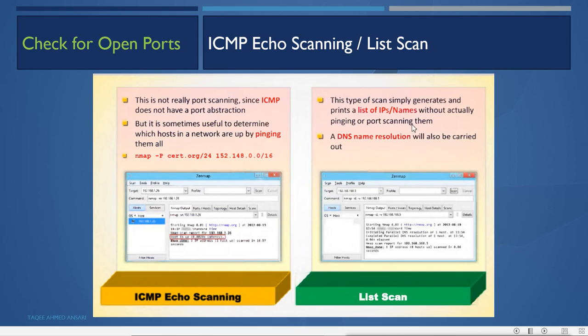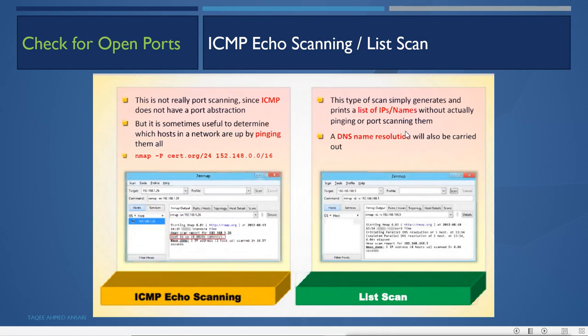One more thing we can do is a list scan. This type of scan simply generates and prints a list of IPs and names without actually pinging them or port scanning them, and a DNS name resolution will also be carried out. So the list scan does not ping them.